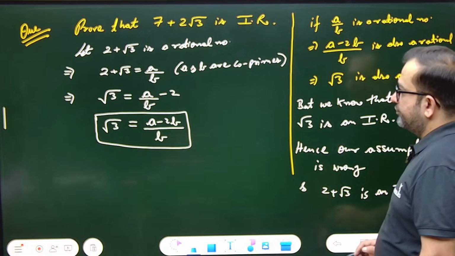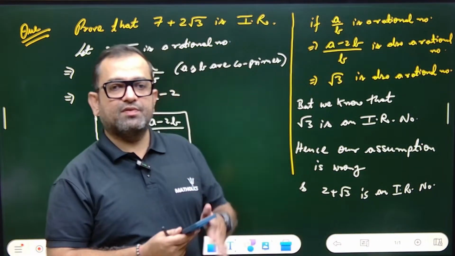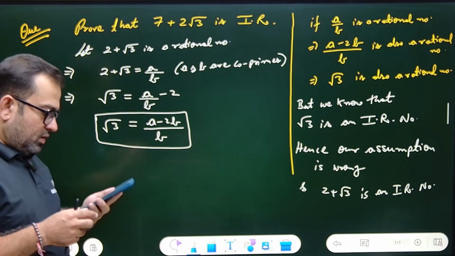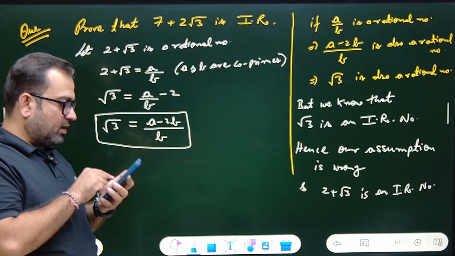irrational number. Copy this one first. This you will solve yourself. Come on, fast. Copy.